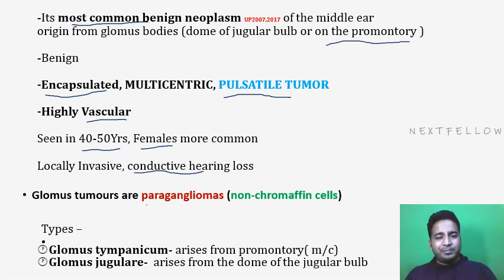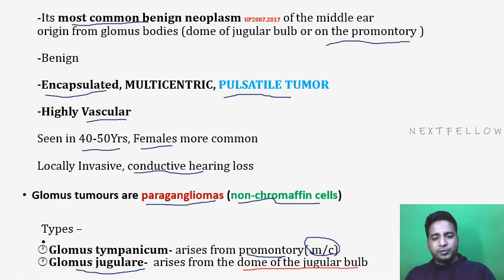These glomus tumors are basically paragangliomas, which arise from the non-chromaffin cells, and we have already discussed these. The types are glomus tympanicum, which arises from the promontory and is the most common type, and the other one is glomus jugulare, which arises from the dome of the jugular bulb.